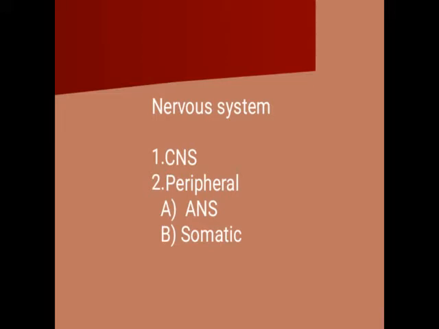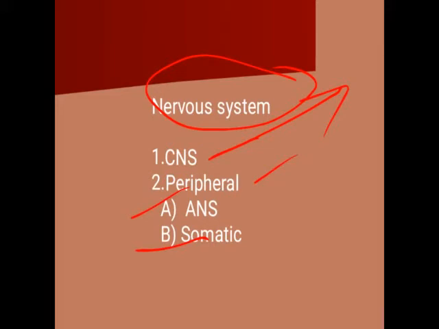As we know, they are classified into central nervous system. Okay, so the nervous system is classified into central nervous system and peripheral nervous system. And this peripheral nervous system is classified into autonomous nervous system and somatic nervous system. Okay, so the central nervous system generally consists of the brain and the related part and the spinal cord. The nervous system which is related with the brain and spinal cord comes under this central nervous system.